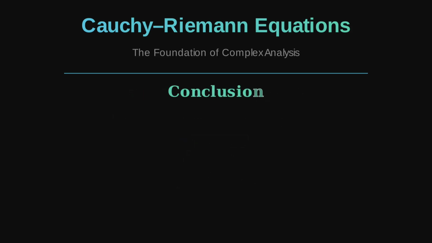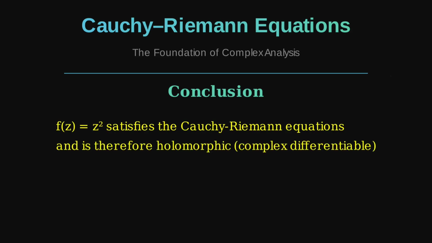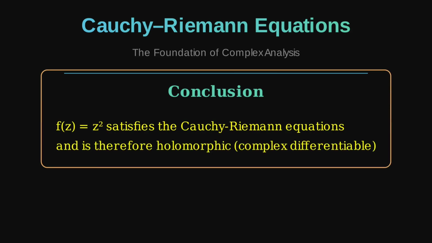So what's the takeaway? The Cauchy-Riemann equations are the key to determining when a complex function is differentiable. For our example, f of z equals z squared, we've shown it satisfies these equations, making it holomorphic. That's the fancy term for complex differentiable. Complex analysis blends elegance and rigor, combining beautiful geometry with precise mathematics.